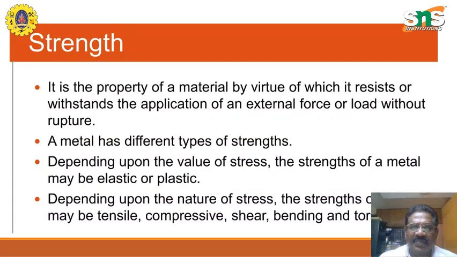Strength is the property of the material by virtue of which it resists or withstands the application of external force or load without rupture. So it tends to withstand the external force without undergoing any change. A metal has different types of strength depending upon the value of the stress. The strength of the metal can be elastic or plastic. Depending upon the nature of stress, the strength of the material can be tensile, compressive, shear, bending, or torsion.